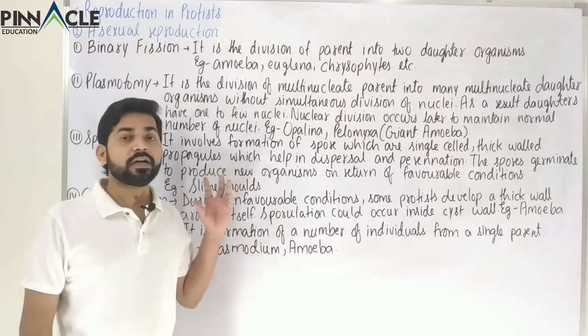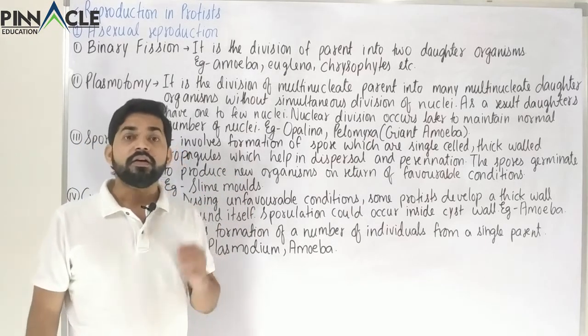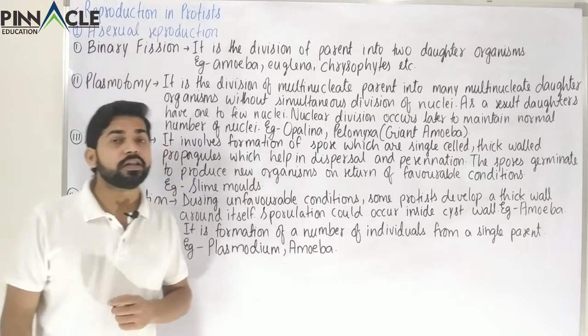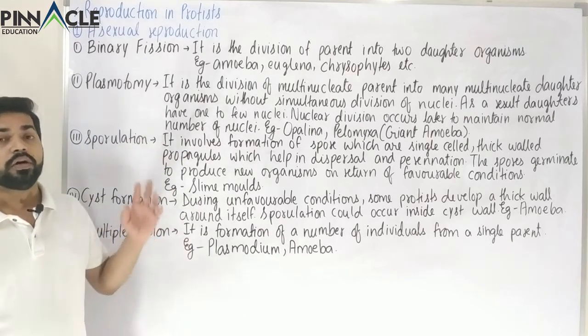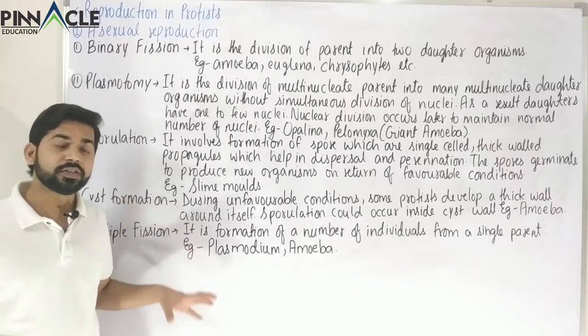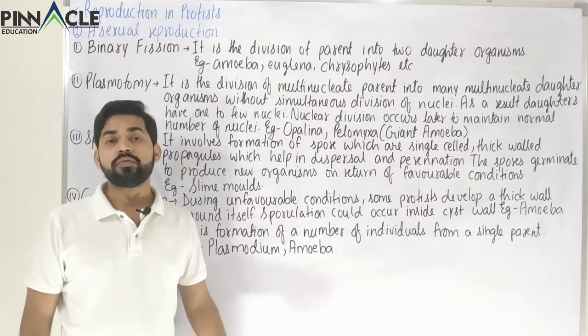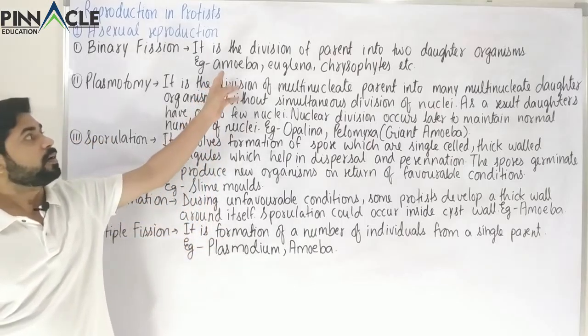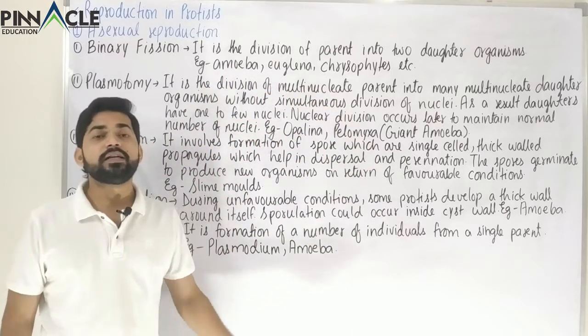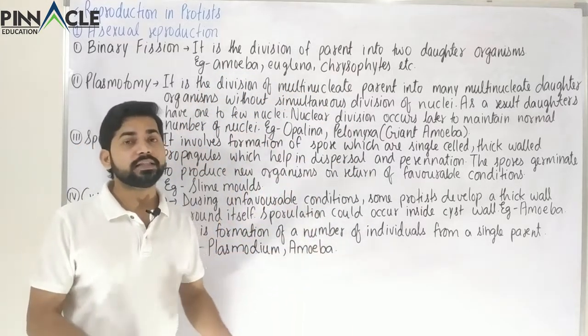These are different types of binary fission which we have to study in standard 12th first chapter. Binary fission is ultimately the division of a parent cell into two daughter cells. We have seen the examples: amoeba, euglena, chrysophytes, and also the dinoflagellates.